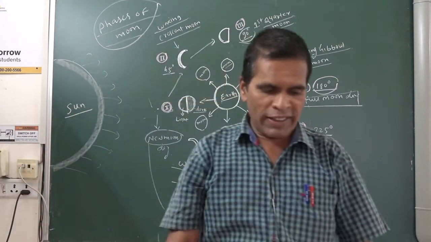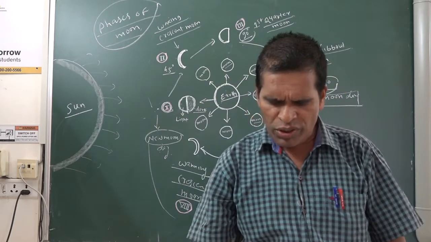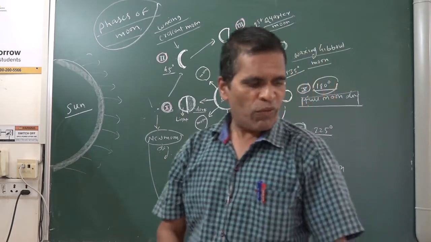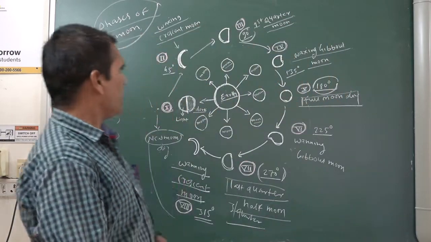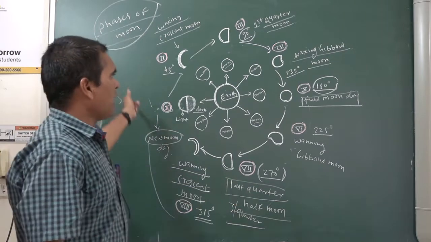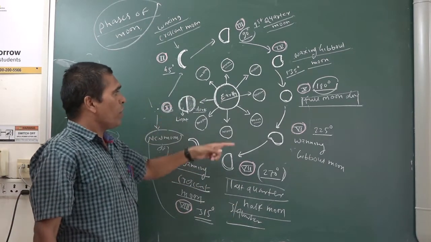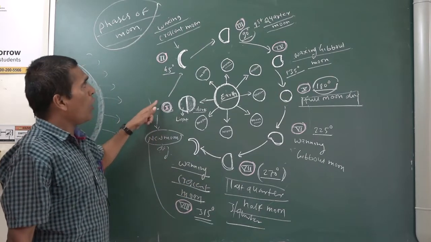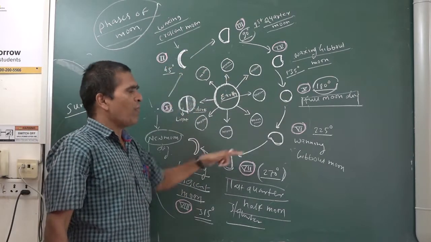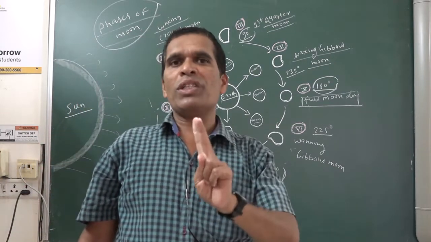You have to keep all the names in mind. Next topic we will see. Understood everything? You have to draw this diagram also in your notebooks, because with diagrams you will learn more. Without diagrams you will not, because here I show you how the shapes are changing, and what are the reasons for the changing shapes of the moon. There are 2 reasons.